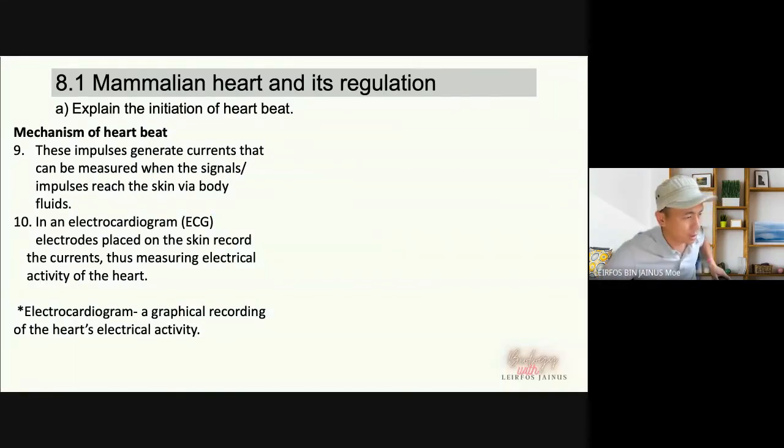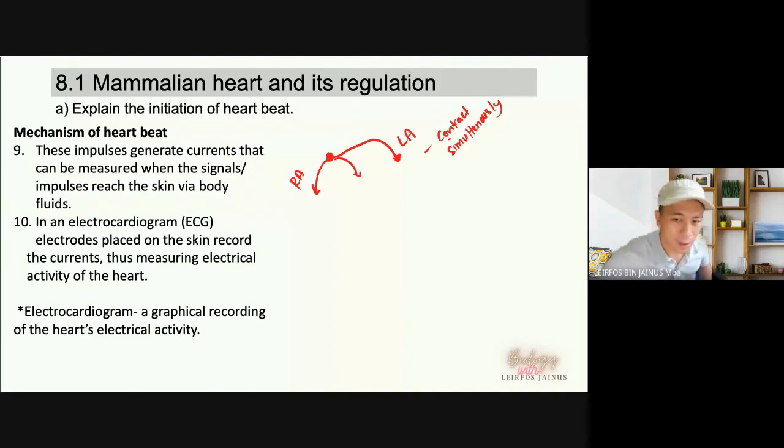How to explain the impulse transmission or the initiation of the heartbeat? Okay, SAN will spread the impulse to the right atrium and then to the left atrium. And then some of the signal will reach the walls. So and then di sini dia akan contract and then the signal will reach the AVN. AVN akan ada delay 0.1 second.